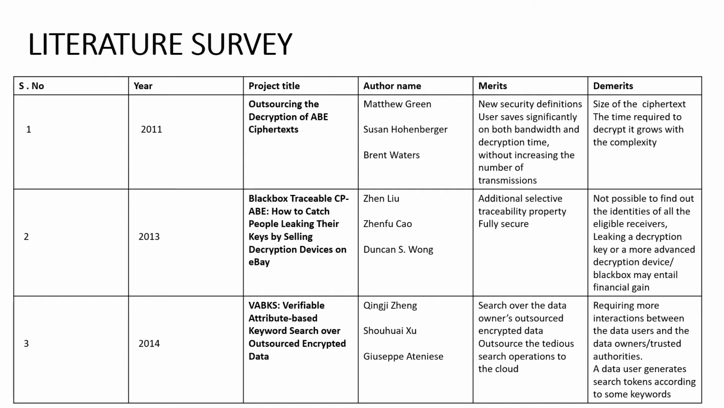In the literature survey: 2011, outsourcing the decryption of ABE ciphertext. In 2013, black box traceable CP-ABE: how to catch people leaking their keys by selling a decryption device on eBay. 2014, VABKS: verifiable attribute based keyword search over outsourced encrypted data.